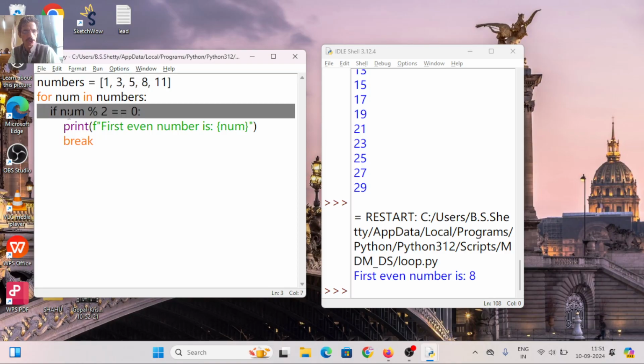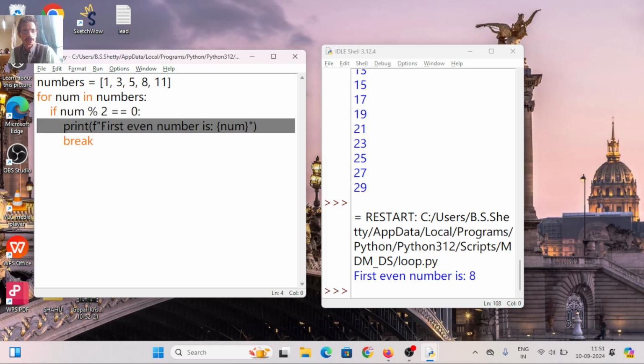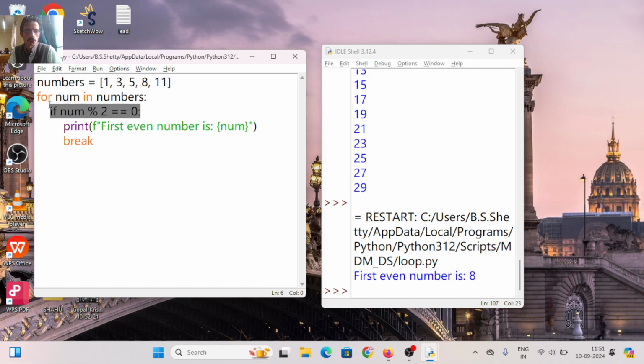When it is even, print first even number is that number and break afterwards. So here, is 1 mod 2 equal to 0? Yes or no? No. Condition not true. 3 not true. 5 not true. 8 true. So here I get the first even number is 8. This is the output.